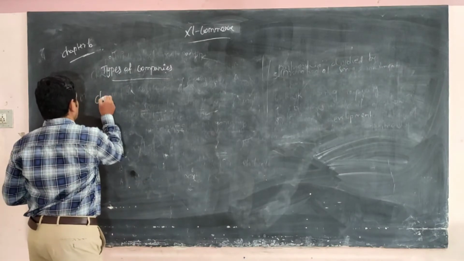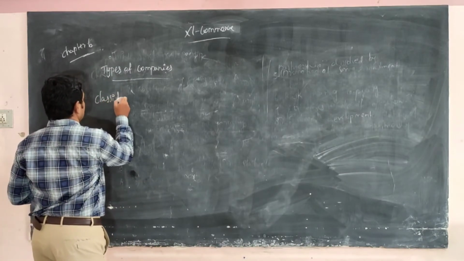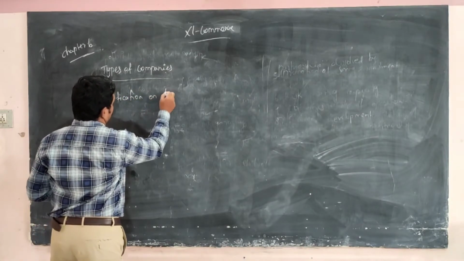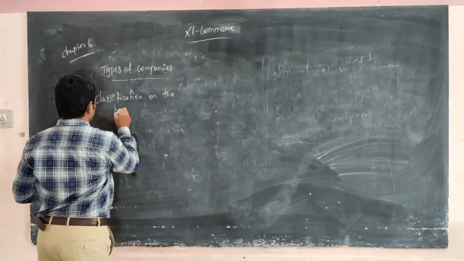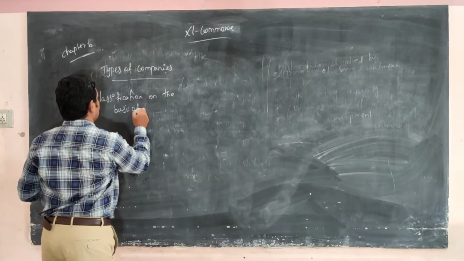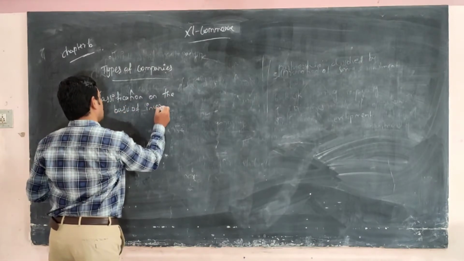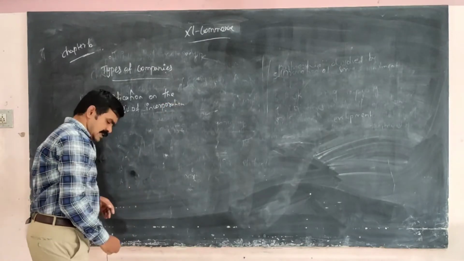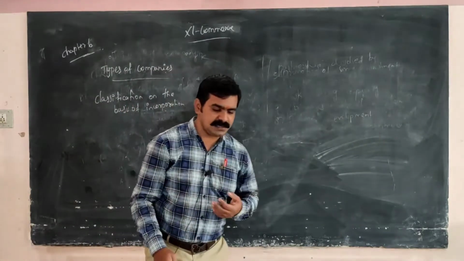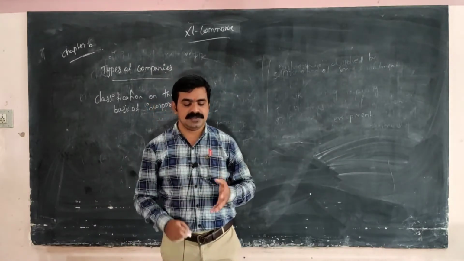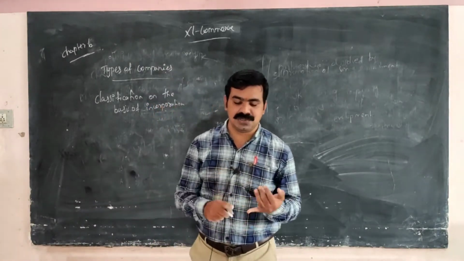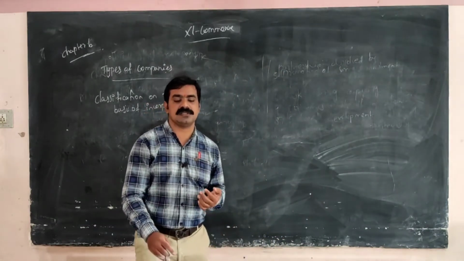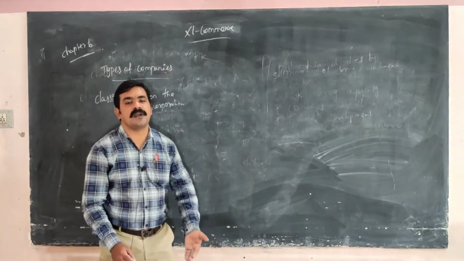Classification on the basis of incorporation may be divided into chartered companies, statutory companies, and associations of non-profit organizations.